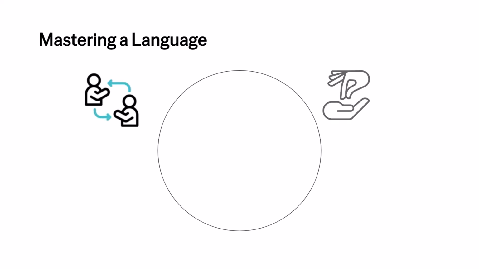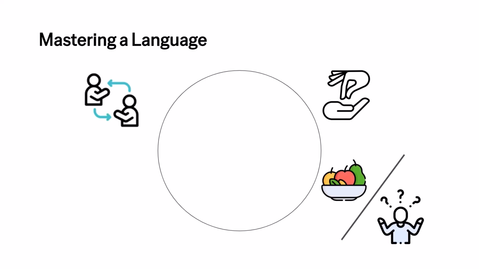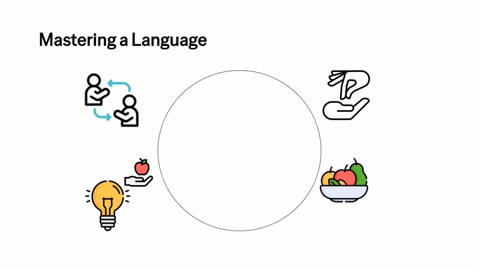You attempt to ask for food, but your gestures and sounds don't always get the desired response. Sometimes they hand you a bowl of food, a reward, and other times they ignore you or frown in frustration, a penalty. Through trial and error, you start to understand how to express your needs. You learn that a certain sound combined with a specific gesture works better than others. Slowly but surely, you adapt and refine your communication skills to maximize positive outcomes and avoid negative ones.